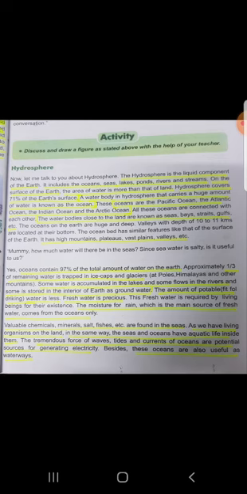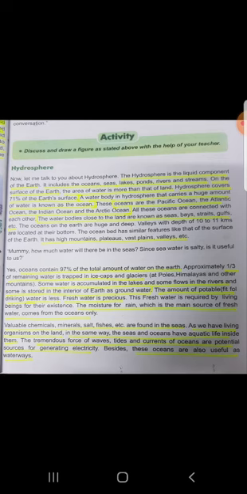The amount of potable water is less. Potable water means the water which is suitable for drinking, which we drink. So the amount of that water is very less. Fresh water is precious. Precious means valuable. This fresh water is required by living beings for their existence. Without water, no living being, whether it is plant, animal, bird, insect, human being, can survive.